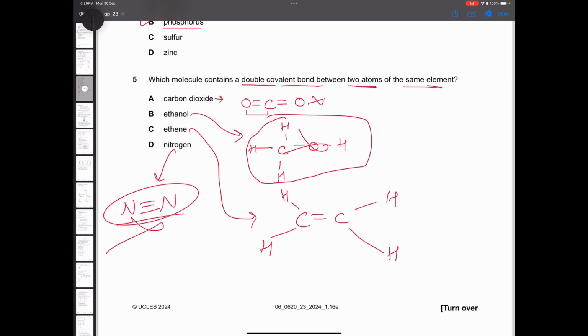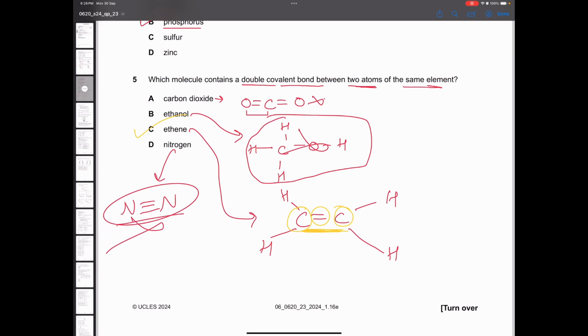It is a triple bond. Incorrect. But if you look at this here, C2H4, this is a double covalent bond between two atoms of the same element, which is carbon. So that is why ethene is the correct answer here.